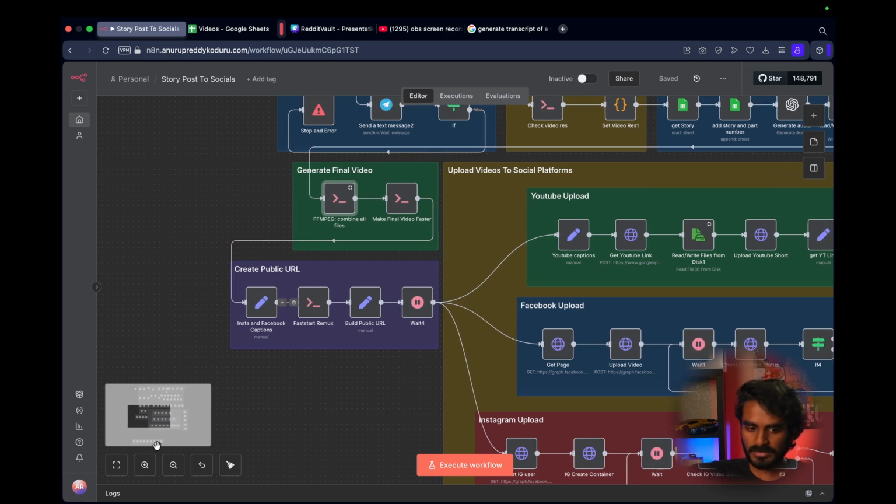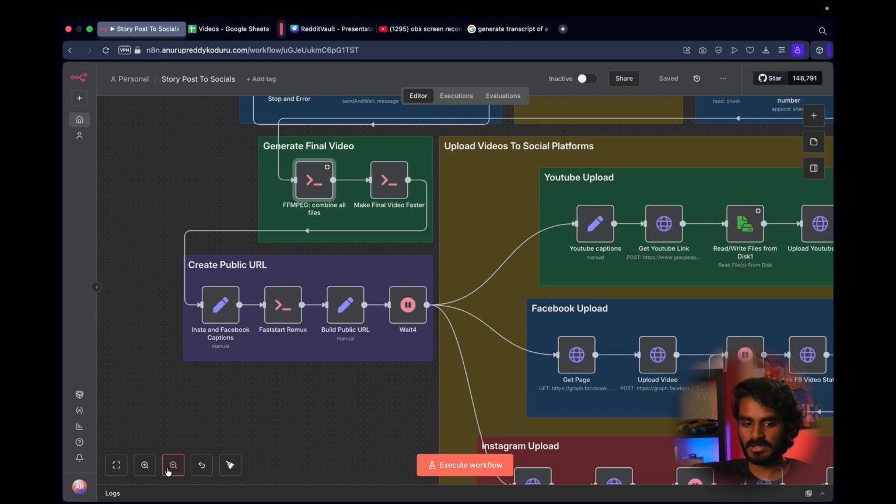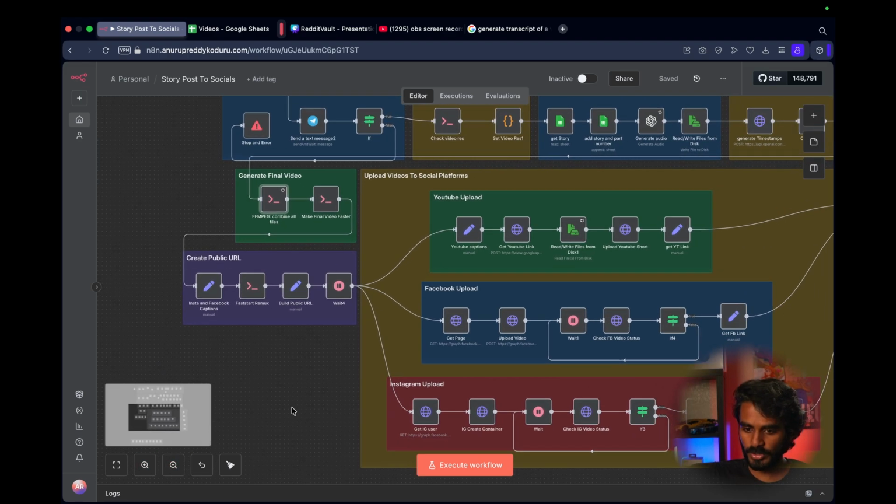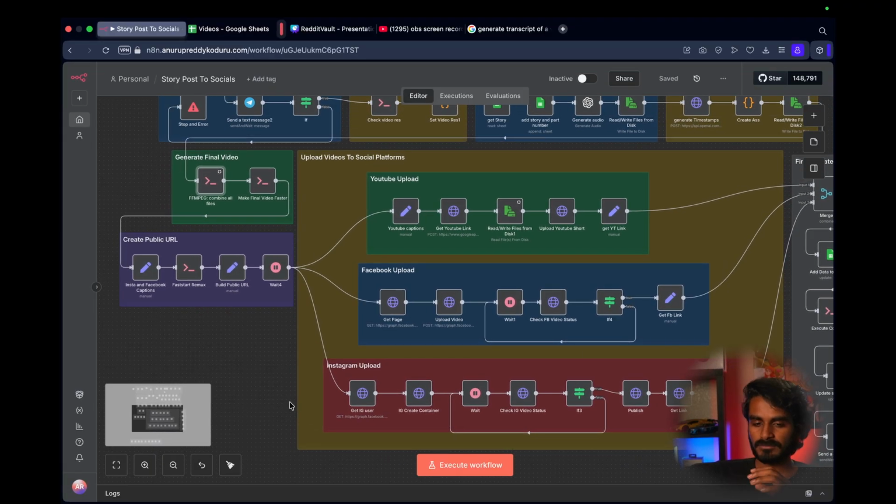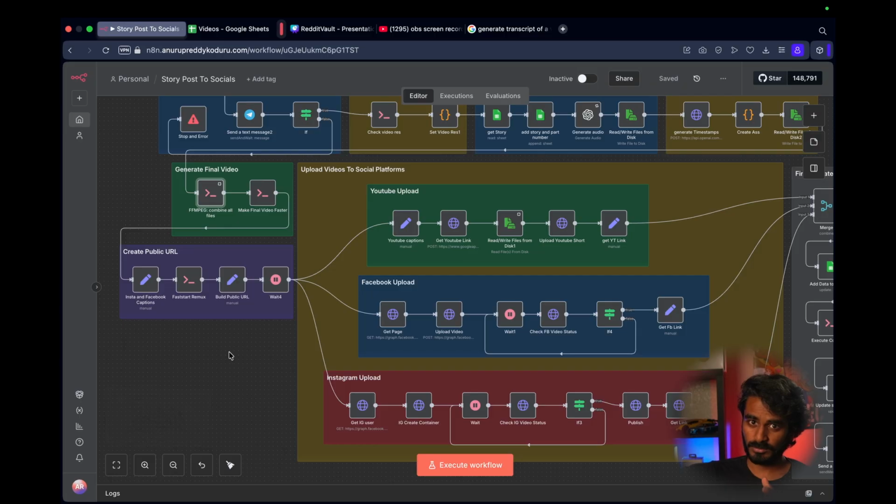I just increase the speed a bit so that people will have more engagement with it. After this process is done, the final process that we are left with is uploading. For uploading, I didn't want to spend money on services like Blotato. Blotato will make the uploading process very easy, I know that, but I didn't want to spend that much money. I wanted to try a free method.